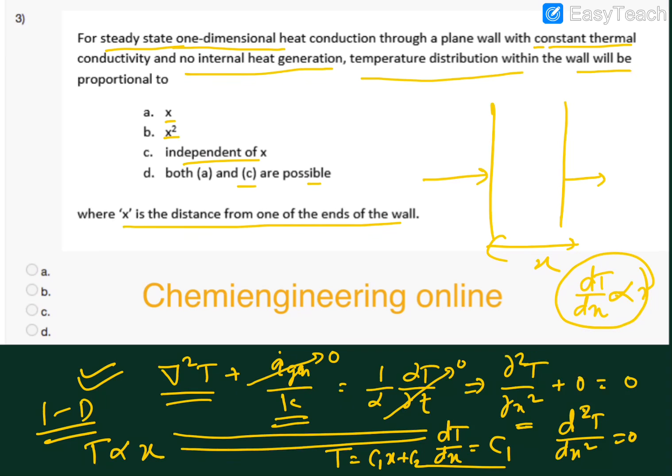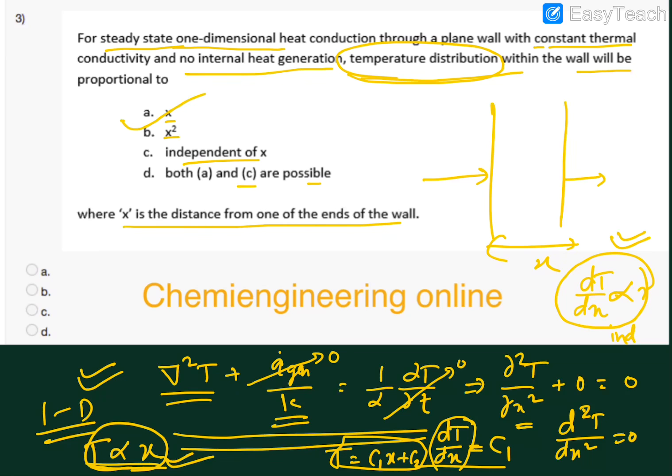Sorry, this is not about temperature gradient, it is asking about temperature. So there is one more possibility at this question. If they ask about the temperature gradient proportionality with x, the temperature gradient is independent of x, whereas temperature is directly proportional to x. Here you can see in this relationship. So for this question, when it is asking temperature distribution, the answer will be x.